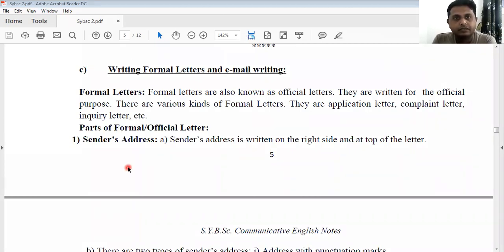Yes, friends, the discussion was going on, and the topic was writing letters. In the first part of our lecture, we discussed informal letter writing. Later on, in our second part, we discussed formal letter writing, or let's say business letter writing. In the second part,